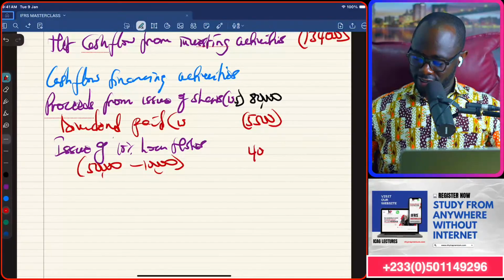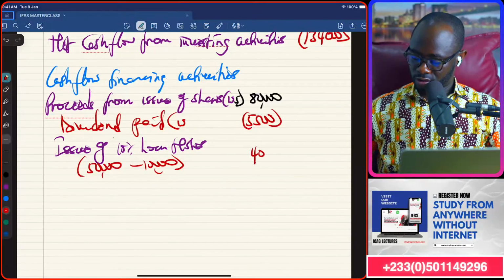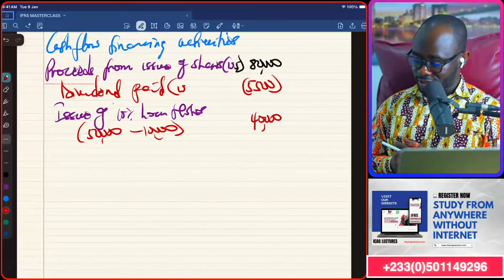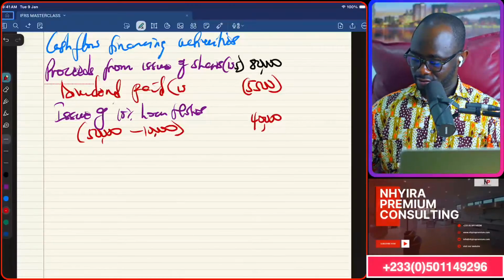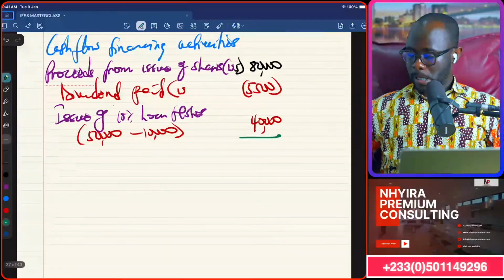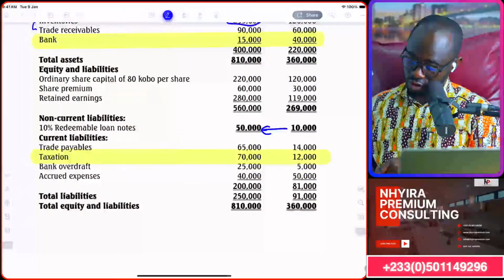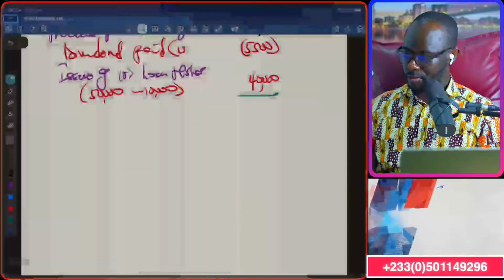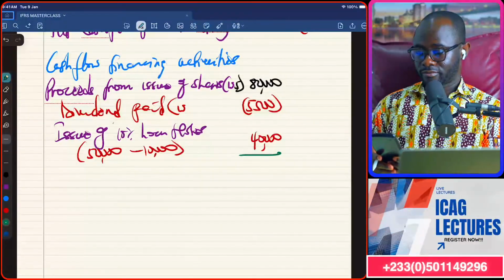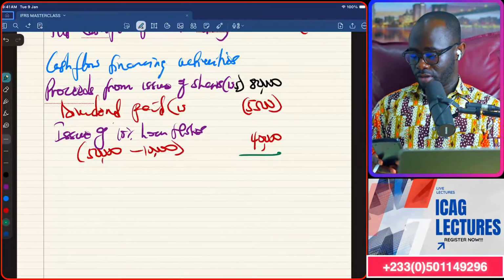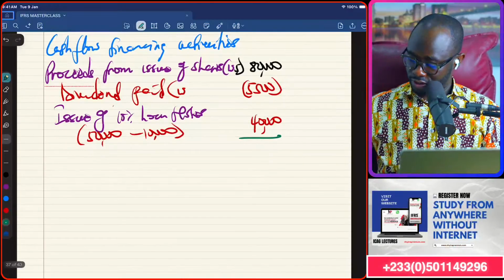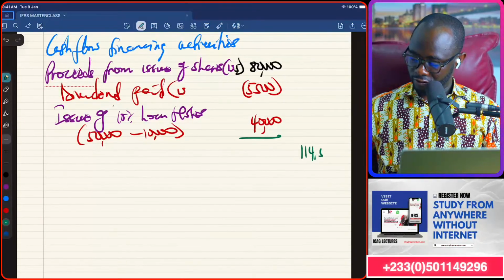There was no leases here, so we are comfortable to proceed. And so, what do we have? I think that is all. Let's see. 80,000 minus 5,500 plus 40,000. And the financing activity is positive of 114,500.